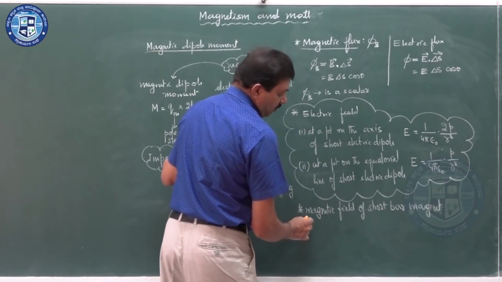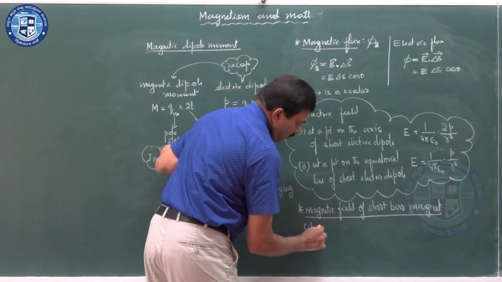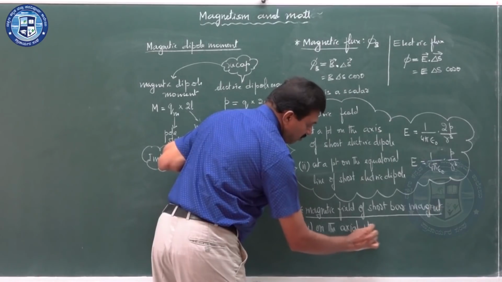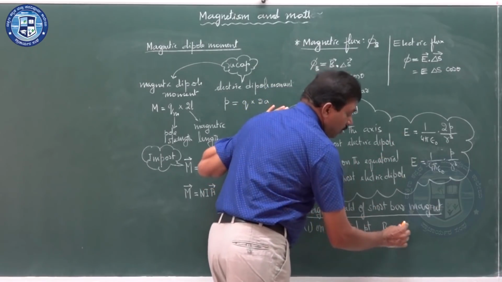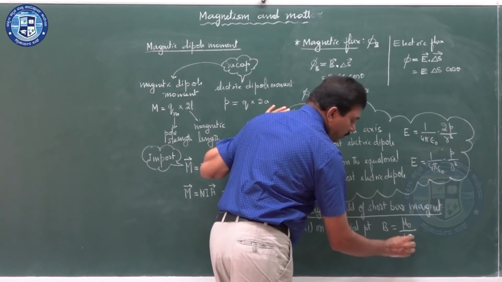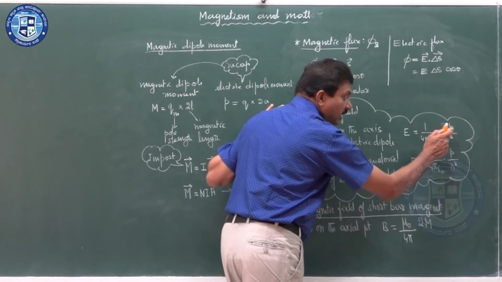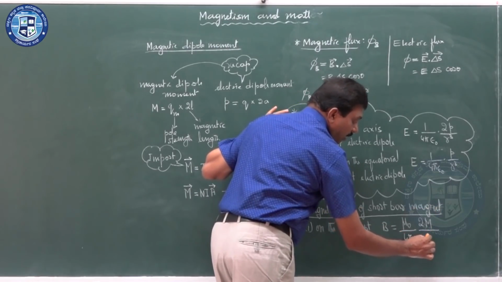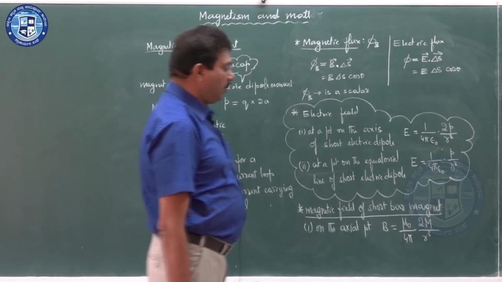First one, on the axial point: I have to change the symbol from E to B. The constant 1 by 4 pi epsilon naught should be changed into mu naught by 4 pi. Instead of electric dipole moment P, now magnetic dipole moment M, divided by r cube, where r is the distance of the point from the center of the bar magnet.